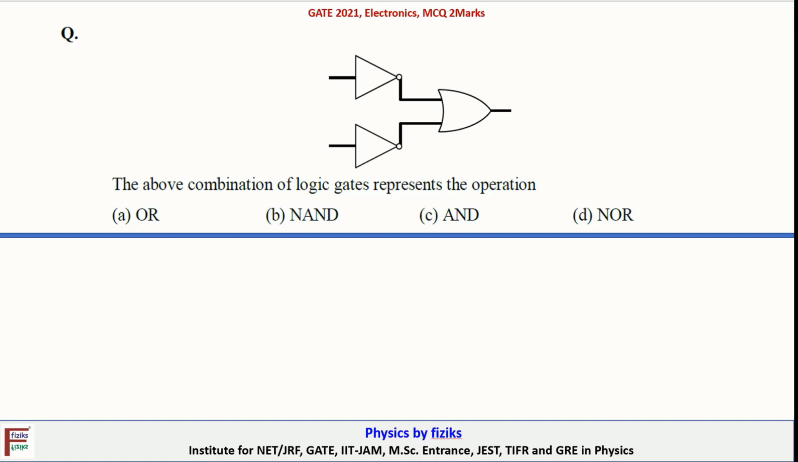So hello students, in this question, we have to identify the operation of the given combinational logic gates. So this logic gate is given. Let's say this input is A and this input is B. So this output will be A bar and this output will be B bar. So output Y is A bar or B bar. And according to De Morgan's theorem, we can write this as A and B whole bar. So this is the NAND operation. So option B is correct.